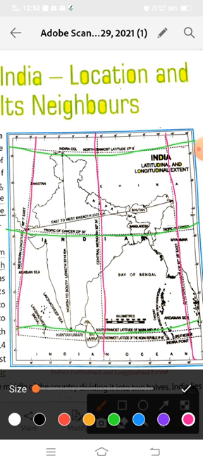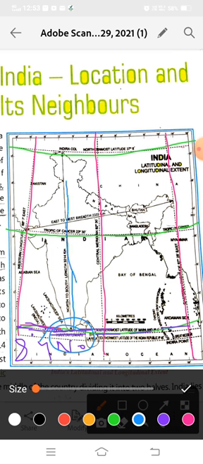See, this line is on 8 degree 4 north latitude. India is starting from here, from 8 degree north latitude.